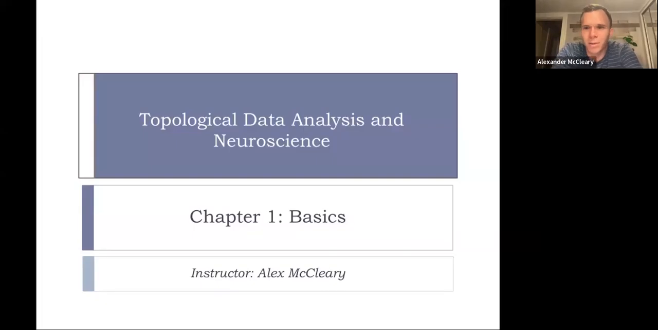Hi, everyone, and welcome to the second week of our topological data analysis and neuroscience class. This week, we'll be going over the fundamentals that we'll need for the rest of the class. This includes things like topology, metric spaces, and continuous maps.